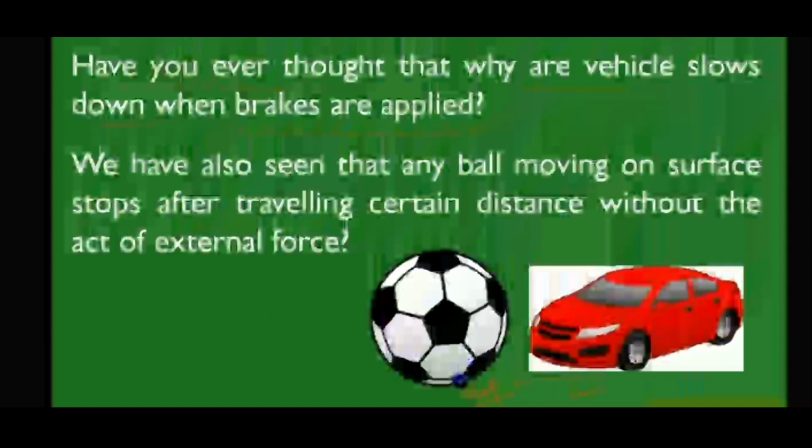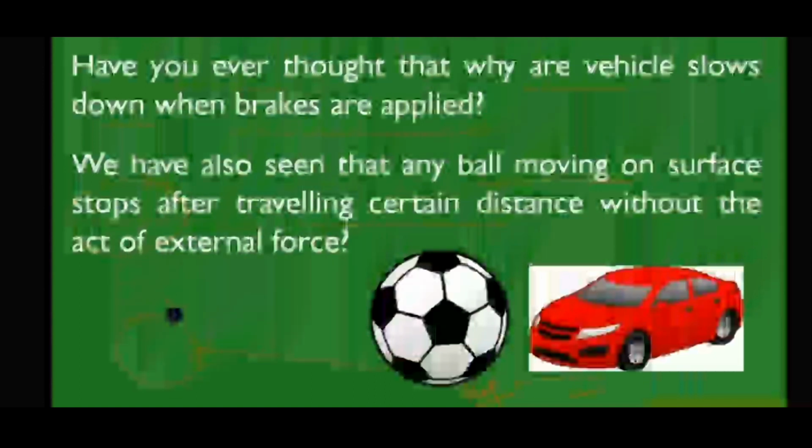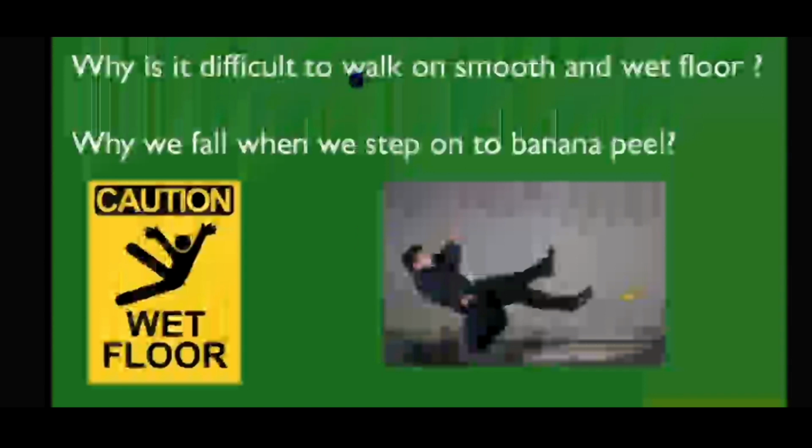Now look at the figure. Have you ever thought why a vehicle slows down when brakes are applied? We have always seen that any ball moving on a surface stops after traveling a certain distance without the act of external force. Even the ball example I am going to take, when I kick it with force, it will go a certain distance and it will stop. Same like that, even the car, when I apply the brake, it will go a little far and it will stop. So there also the opposing friction takes place.